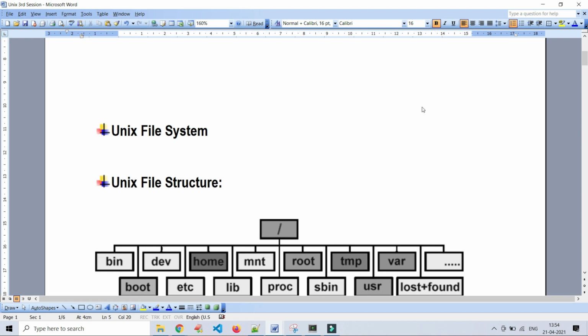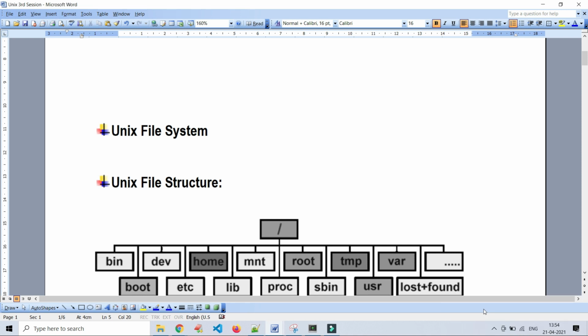All these directories, subdirectories and files are organized in a tree-like structure, which is called the Unix file system. Unix file system is nothing but a tree structure.